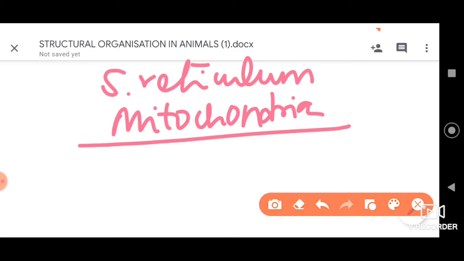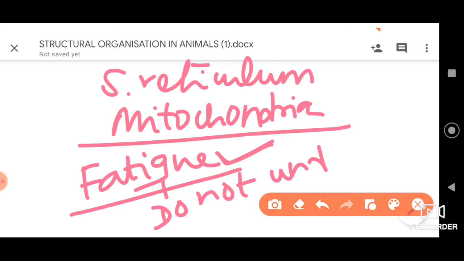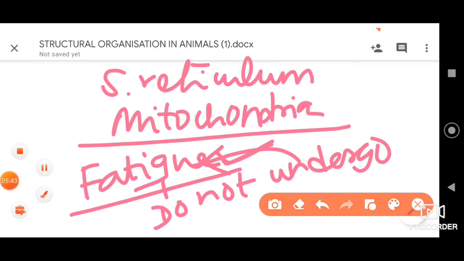And these muscles do not undergo fatigue easily. They do not feel much stress and strain. Continuously, throughout life, they keep working. That's why I am representing with what? They do not undergo what? Fatigue. They do not undergo this process called fatigue. Remember this point, dear students. So this is about the cardiac muscle.